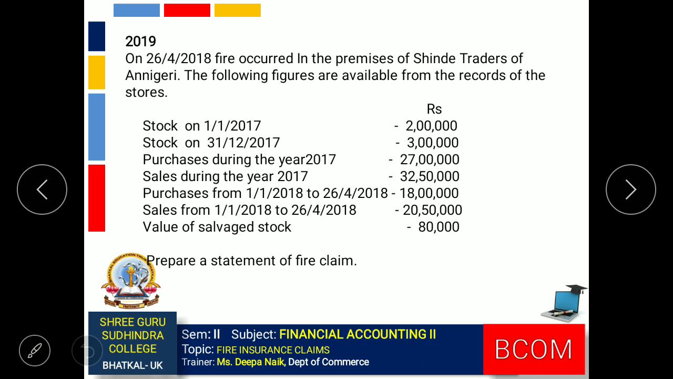We have some questions from the question paper. Let's have a look at them. This is a simple question which we have already solved. Fire has occurred in the year 2018. Here in this question we are not given the rate of gross profit. So here we will have to prepare the trading account.